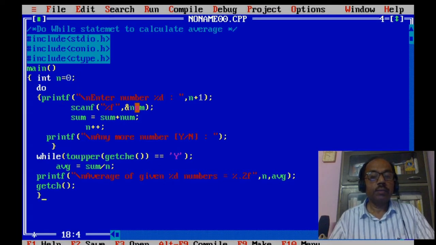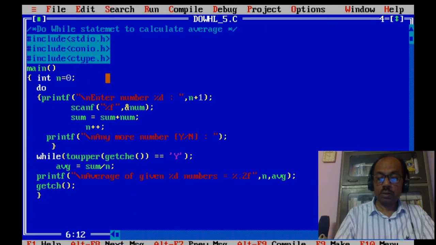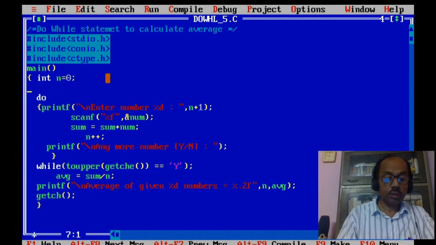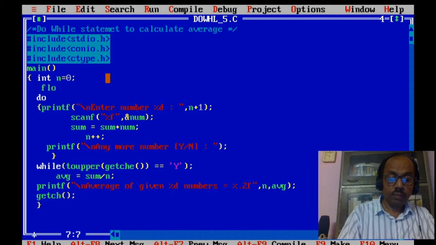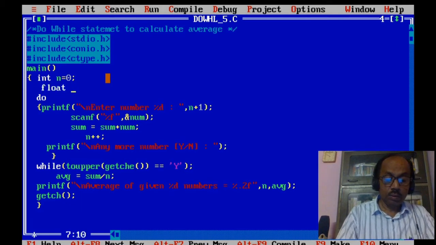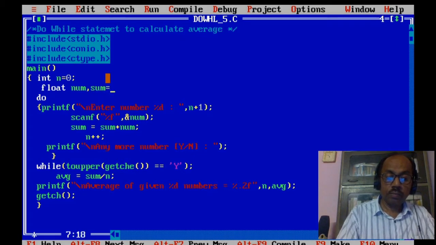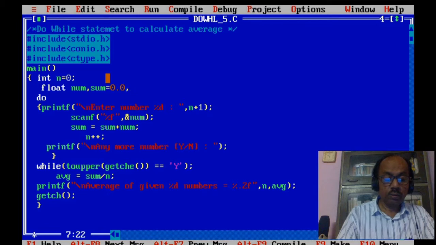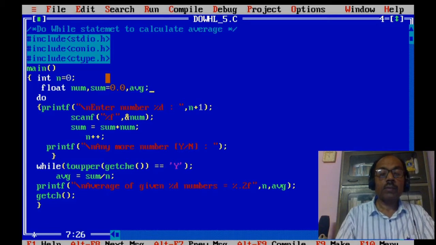Enter the number, num will accept the values that may be real, sum is equal to sum plus num, n plus plus, any more numbers, yes or no. If yes, average equal to sum by n, average of given numbers equal to average. float num, sum equal to 0.0, average.